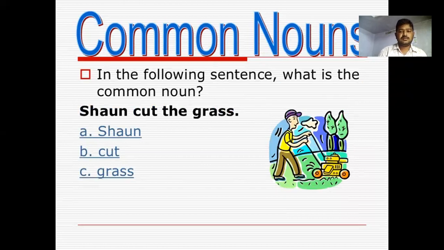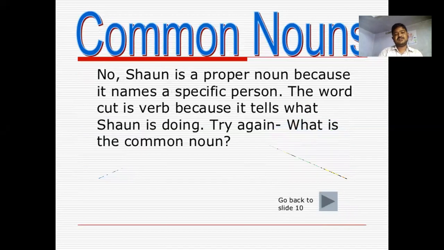Look at the example about the common noun. In the following sentence, what is the common noun? Sean cut the grass. A. Sean. B. Cut. C. Grass. Sean is the name of a person, so it cannot be treated as a common noun. It's a proper noun.